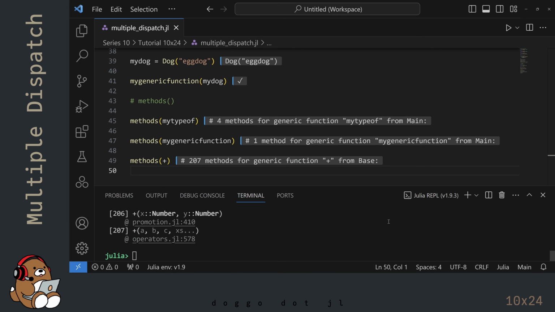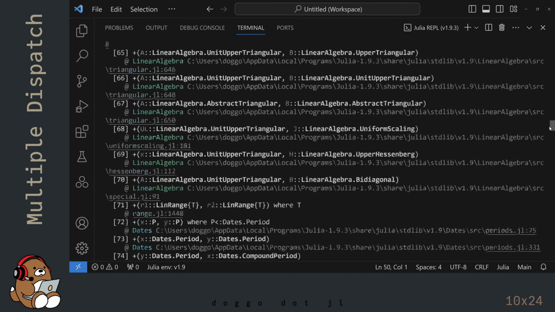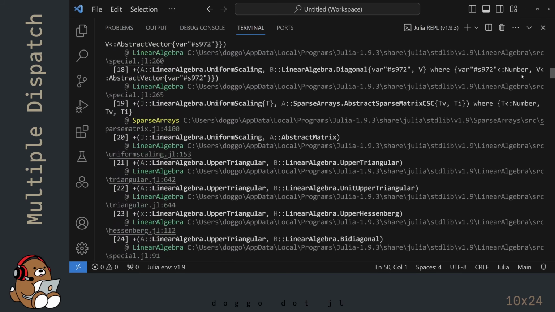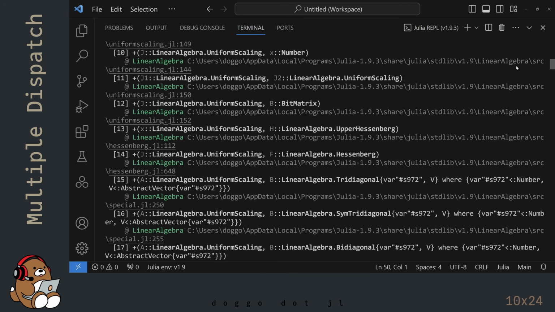If you maximize the REPL window, you can scroll through and see all of the different methods available for the addition operator. These are different methods for different combinations of different data types for the operands.